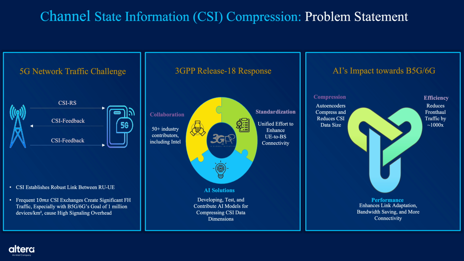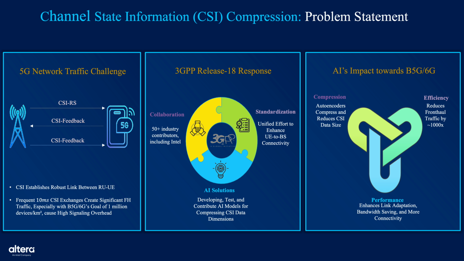As 5G and 6G aim to support up to 1 million devices per square kilometer, the signaling overhead becomes a serious scalability issue. In response, 3GPP Release 18 has initiated a collaborative effort with over 50 industry contributors. This initiative focuses on standardizing and developing AI-driven solutions to compress CSI data dimensions, enabling more efficient communication between the UE and RU.